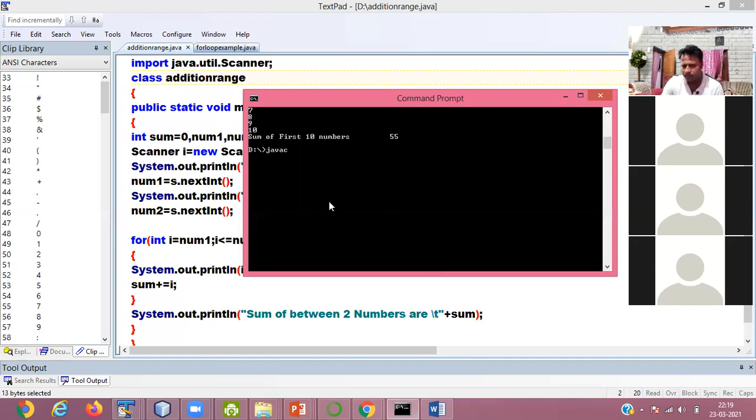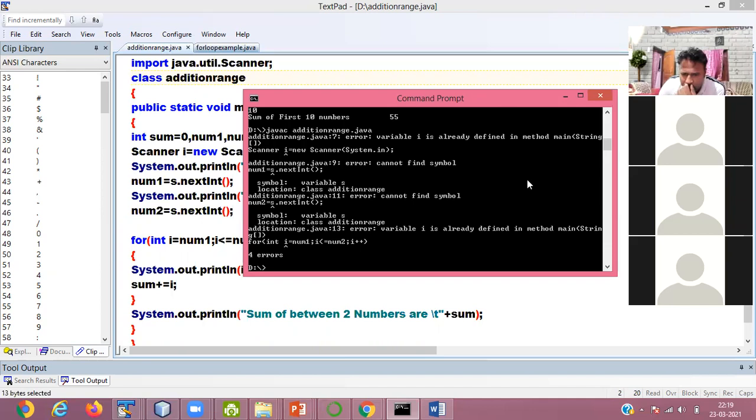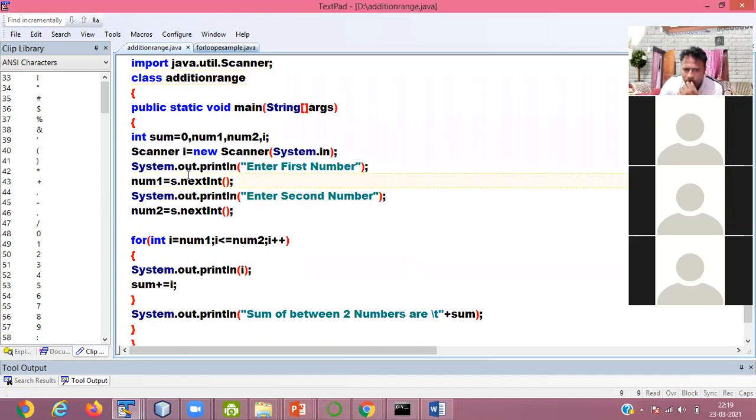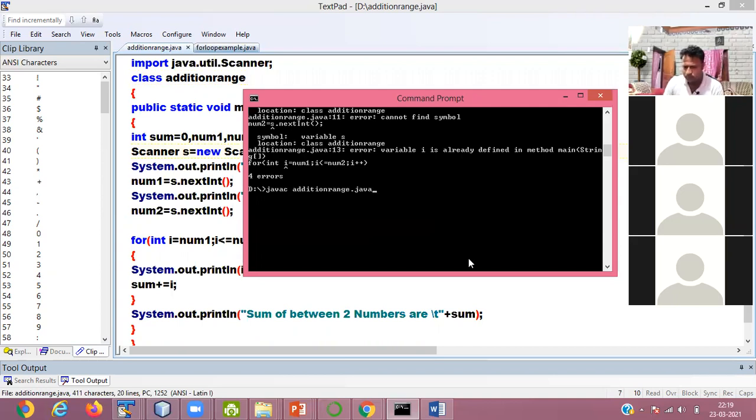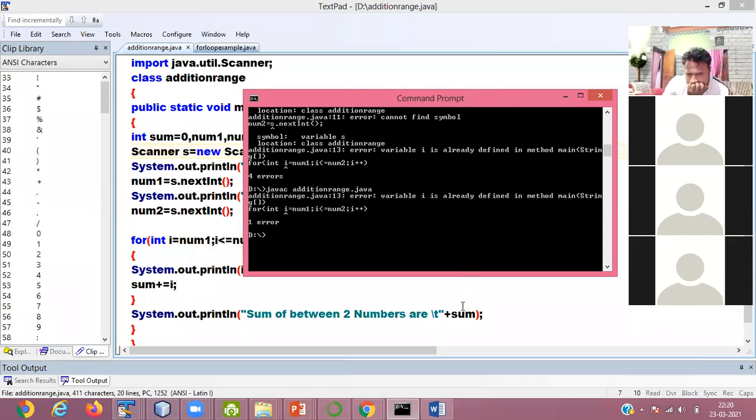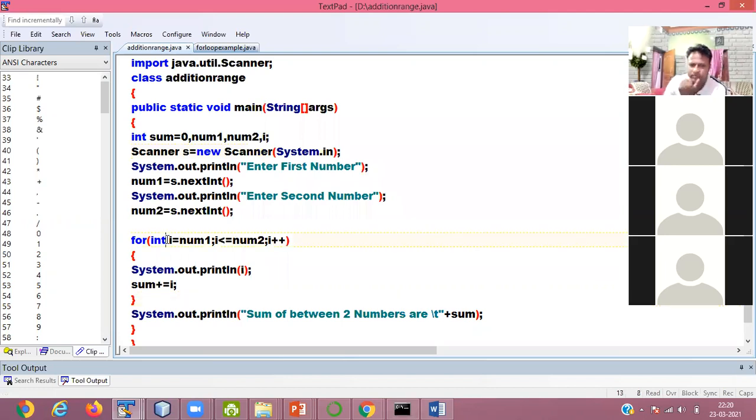Then now check, javac file name dot. Sorry, scanner is already defined.